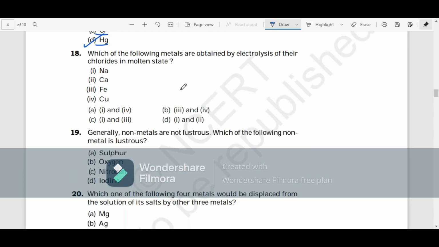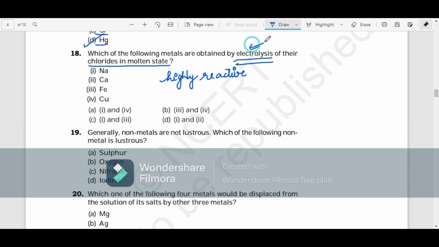Which of the following metals are obtained by electrolysis of their chlorides in molten state? I have explained this in the previous video as well, that the ones that are highly reactive can be obtained by this method. So if you see it that way, sodium, calcium, iron, and copper. Sodium and calcium are highly reactive as compared to the rest of them. So it's 1 and 2, which is given in the fourth option.